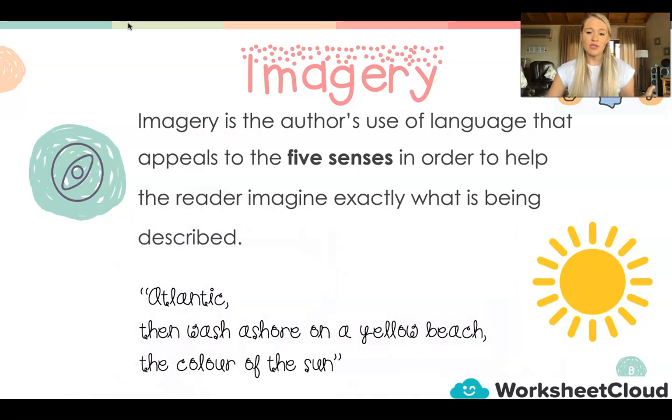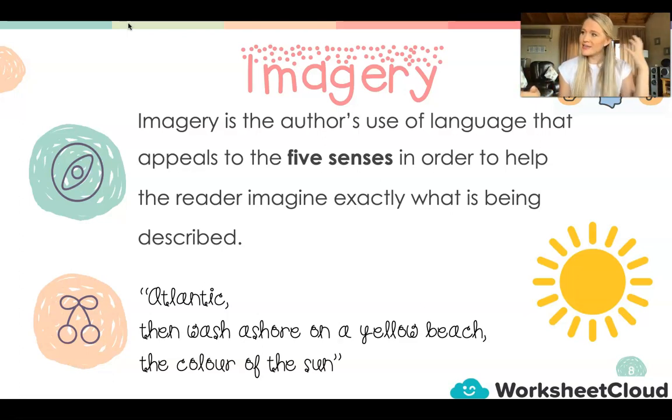So for example, here is a snippet from a poem. It says, Atlantic, then wash ashore on a yellow beach, the color of the sun. How beautiful. Immediately I'm busy picturing this beach, I can picture the color of it, and I can hear the waves crashing on the ocean. And that's just imagery, and by using words, you start to imagine, your 5 senses come alive.